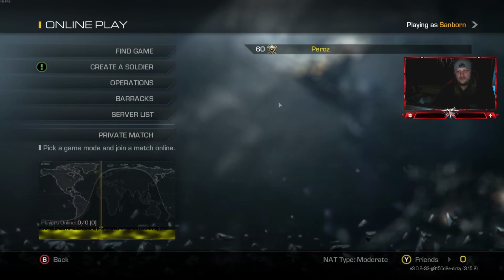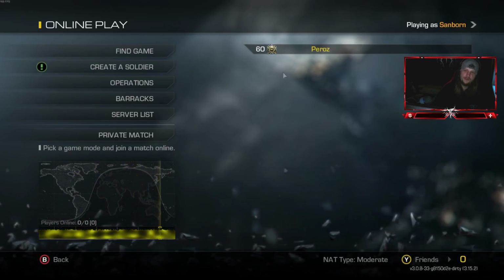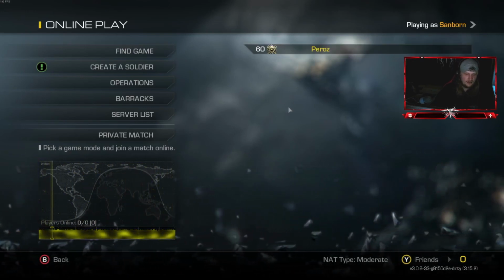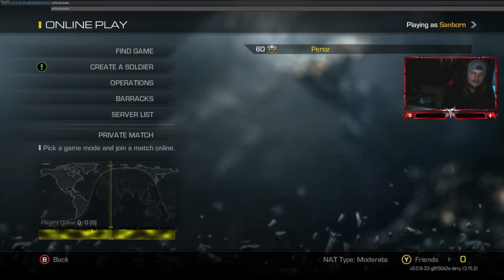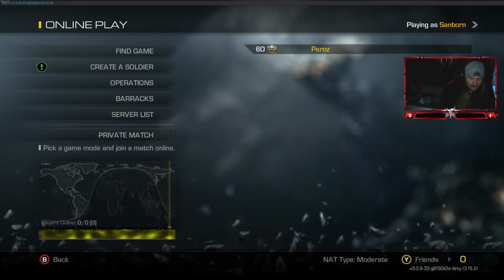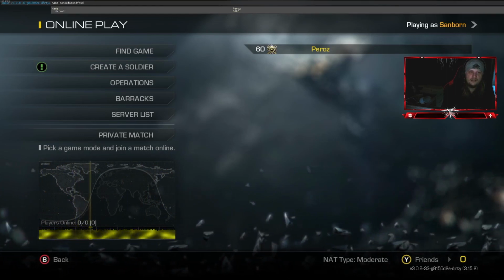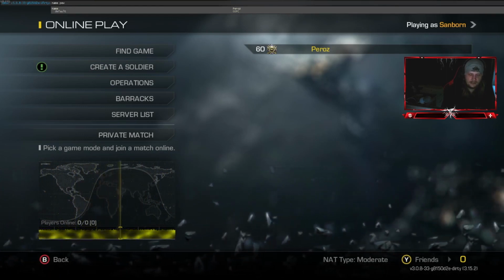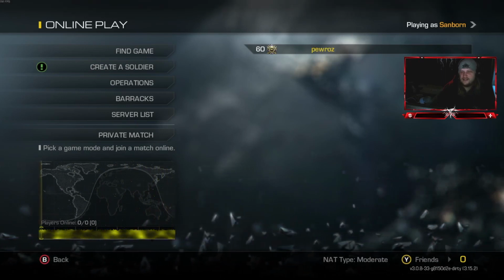So the first thing you'll notice when you load in is your name isn't your name, and you'll be level nothing. So if you open your tilde, your console, and you go unlock stats, boom, done. That'll unlock you max prestige, max level. And then if you go name, space, and then change your name to whatever you want it to be, it'll change. So if I go, there you go, you can see it change my name there.